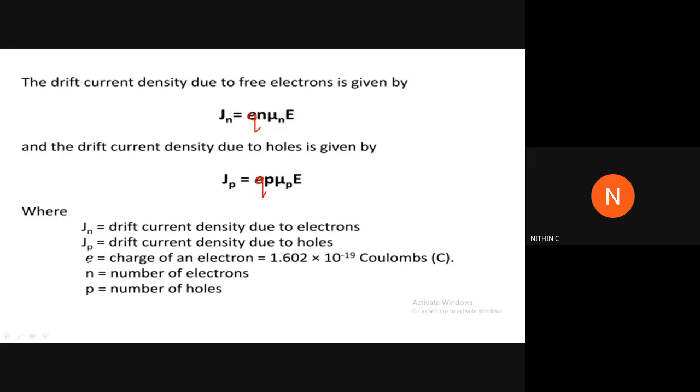Q, you know its value. Q is actually charge. It's 1.6 into 10 raised to minus 19 coulombs. The drift current density due to free electrons is given by Jn is equal to Q into n into mu n E, whereas drift current density due to holes is given as Q into p into mu p into E.